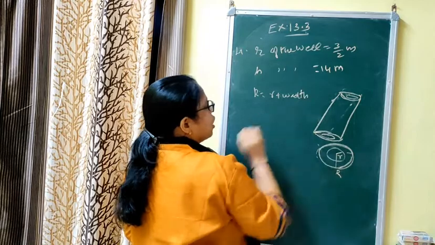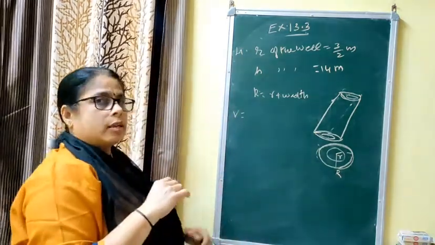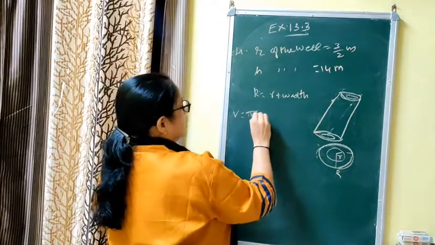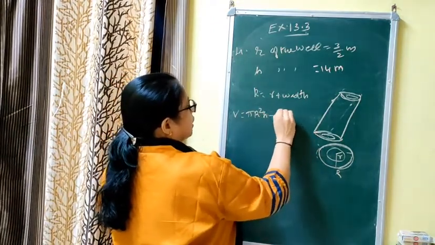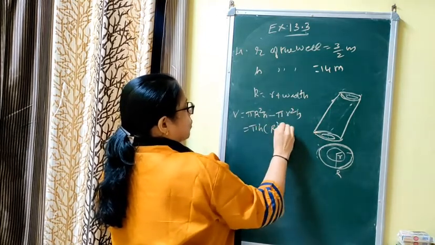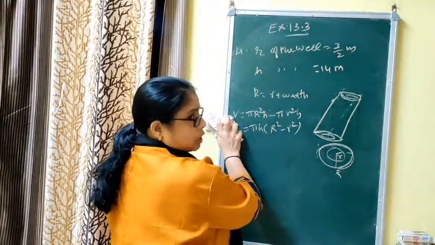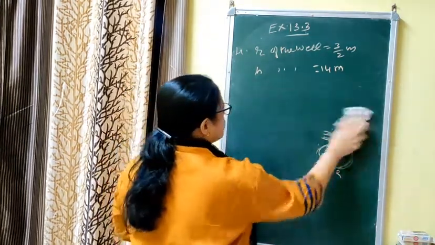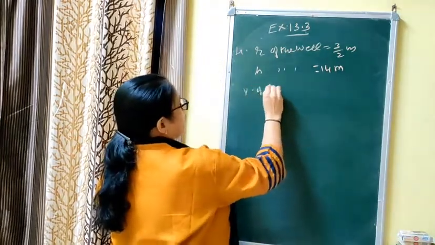Now what is the volume of the pipe? Volume of pipe is volume of outer cylinder minus volume of inner cylinder. That is pi R square H, height will be same, minus pi r square H. If you take pi H common, you will get R square minus r square. The embankment is in the form of a circular pipe. Pipe means hollow cylinder.